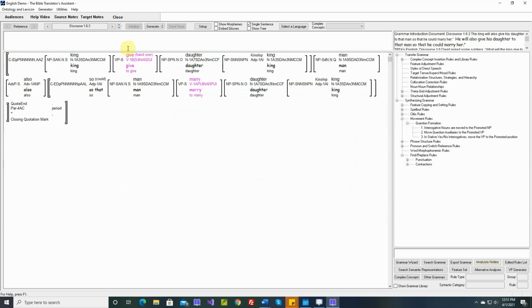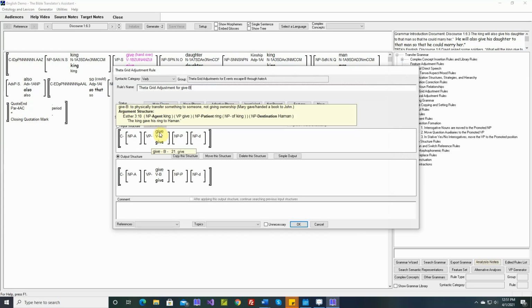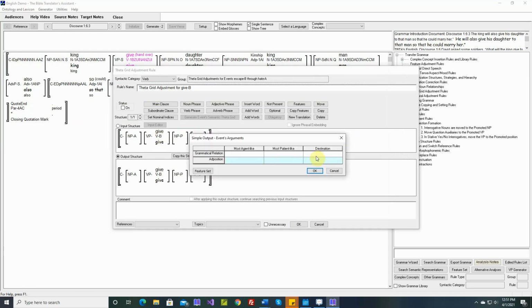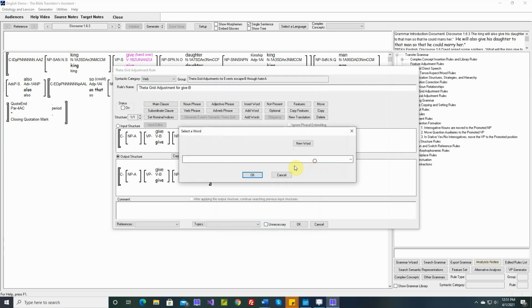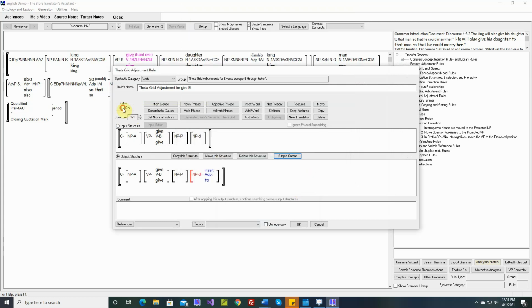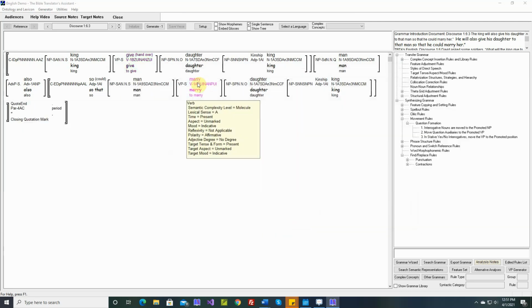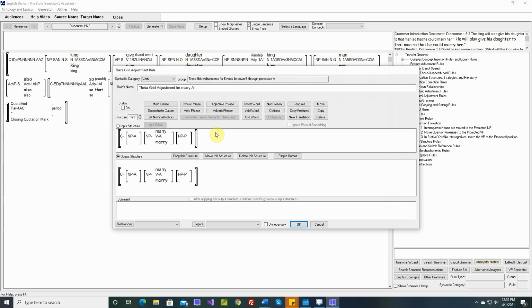Give. Give has an obligatory patient and an obligatory destination. And we want to say the king gave his ring to Haman. So the destination will be an indirect object with the preposition to. And Mary, an agent and a patient, we don't need to do anything.